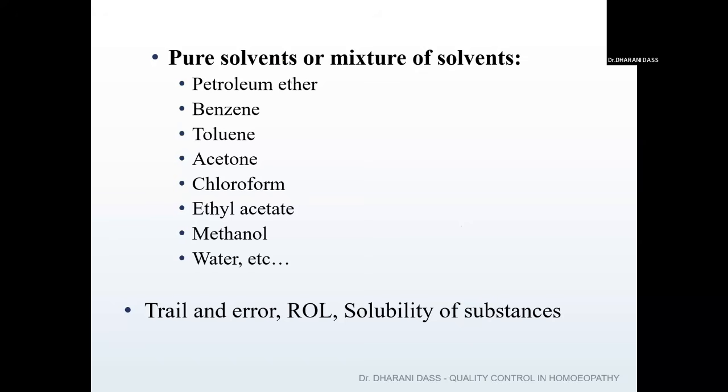the solvent combination and ratios, or you can review the literature in other systems for the particular drug. For example, Tridax is not mentioned in our HPA, so you can try the solvents used in other systems for Tridax in order to run a chromatography. So the selection of a solvent is based on your trial and error, or on your review of literature, or depends upon the solubility of the substances. You can confirm with the solvents.